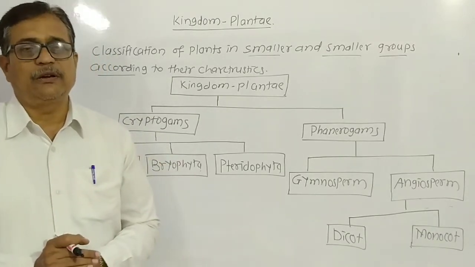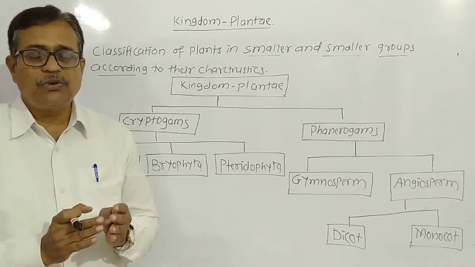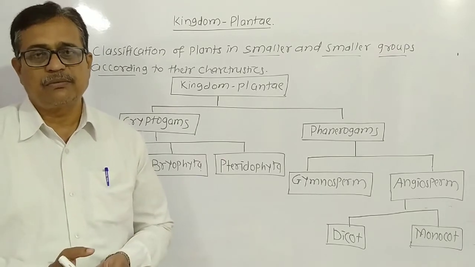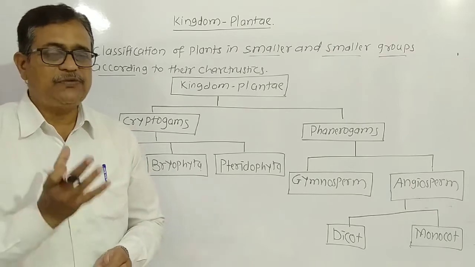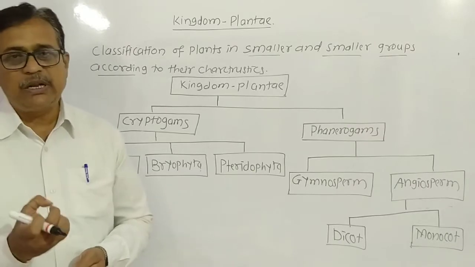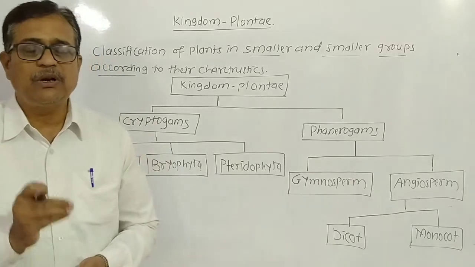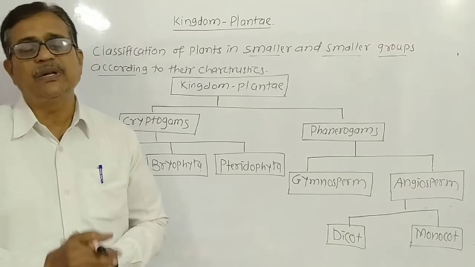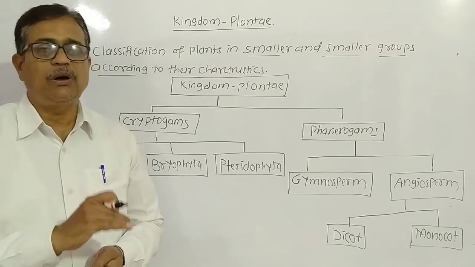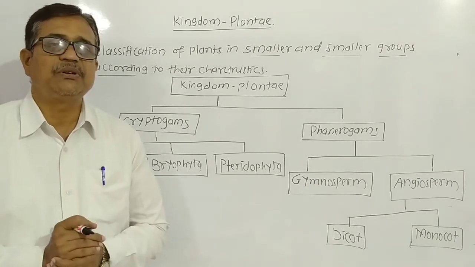Then again another point, that is flower or fruit: seeds are enclosed in fruit or seeds are outside the fruit. If it is a flowering plant, then if a flower is there, definitely fruit is there. Every plant which bears a flower definitely bears fruit. Means seeds are present enclosed in fruit, or seeds are open, outside the fruit. That is one base of the classification.